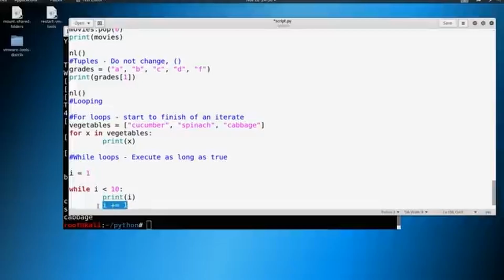So that means I is now going to be 2. Then we're going to go back through this loop again. Now, while 2 is less than 10, go ahead and print out that it's 2. Make it 3. 3 is less than 10. Over and over and over until this condition is no longer true. The second that this I becomes 10, this loop is no longer true and it's going to stop. So we're going to go ahead and save this here.